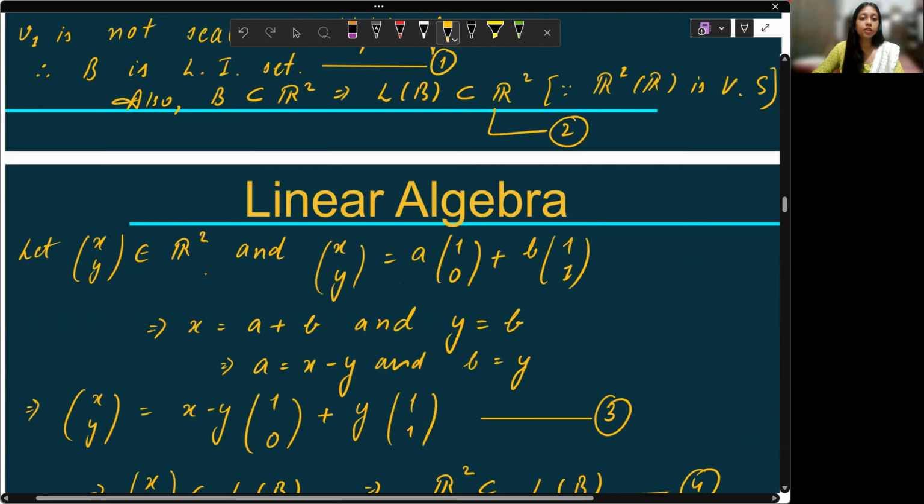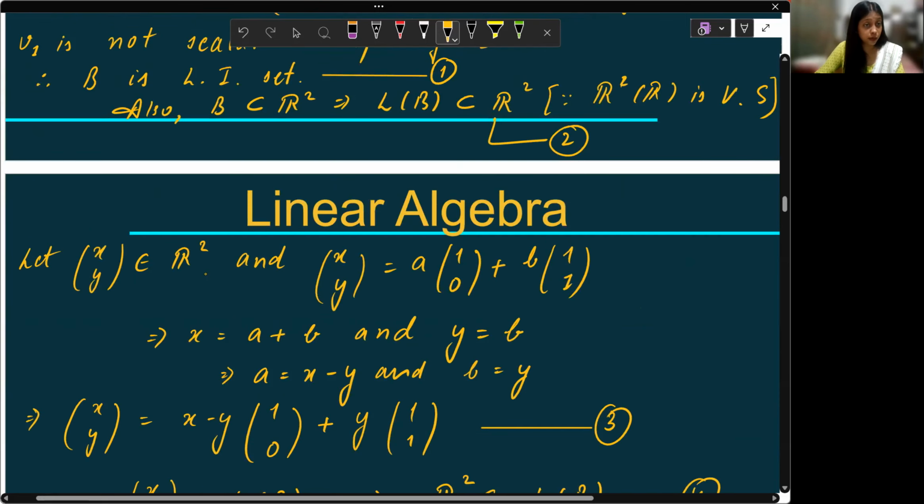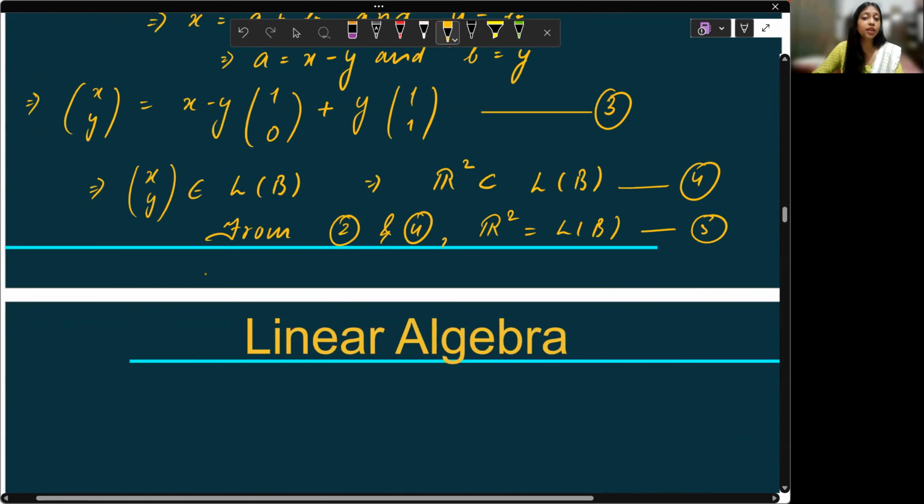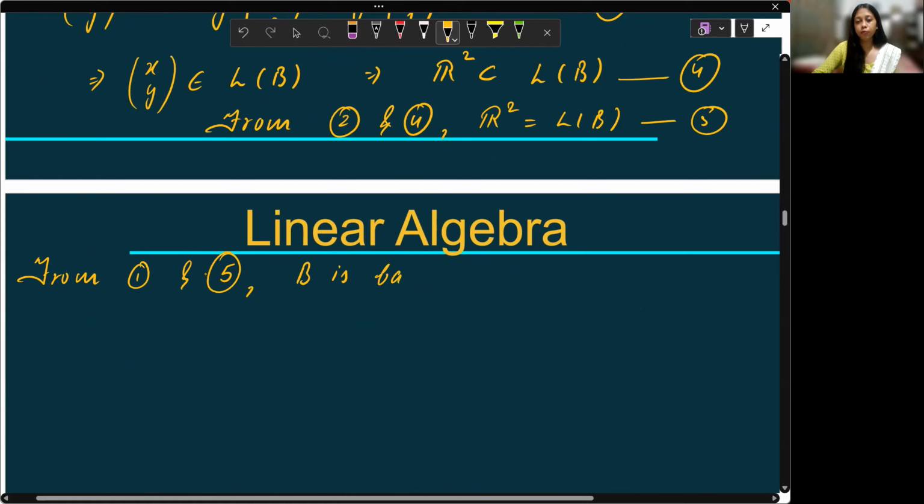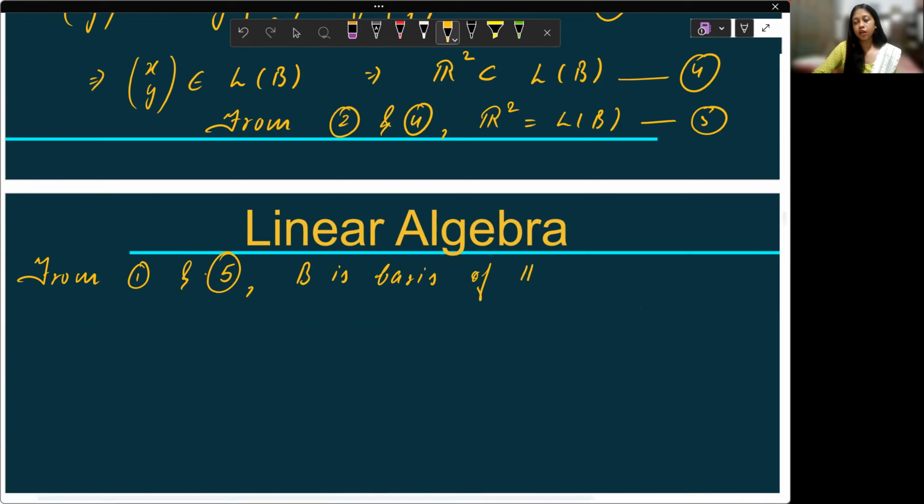And first is B is a linearly independent set. Fifth says that the linear span of B is R2. That means both the two points for being a basis of R2 have been proved. From 1 and 5, B is a basis of R2.